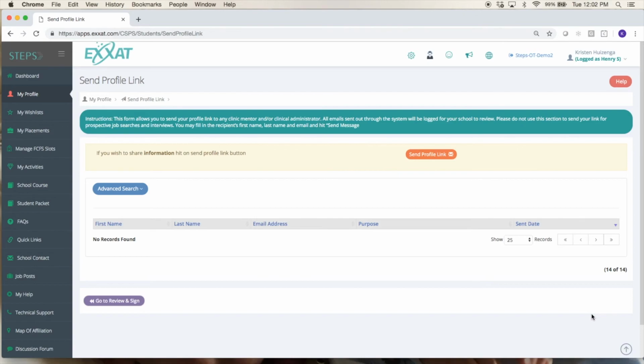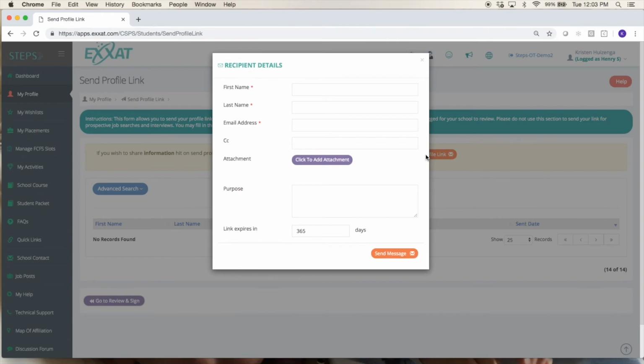However, it is really nice for you to have this option because occasionally you might get to your site and your educator says, I know your faculty sent me that link, but I can't find it. Can you send it to me again? I need something off of there by the end of the week or whatever. In that case, you'll just click send profile link, fill this out and send it to them.